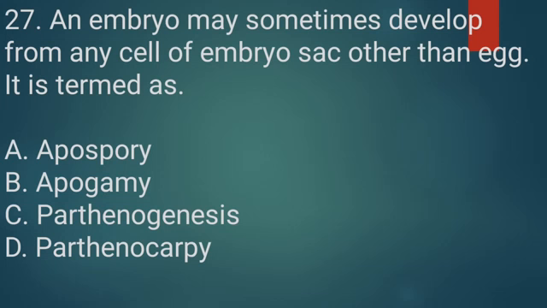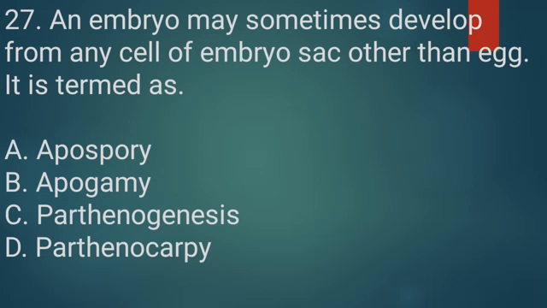An embryo may sometimes develop from any cell of embryo sac other than egg. It is termed as, you have to read the question carefully. An embryo may sometimes develop from any cell of embryo sac other than the egg.